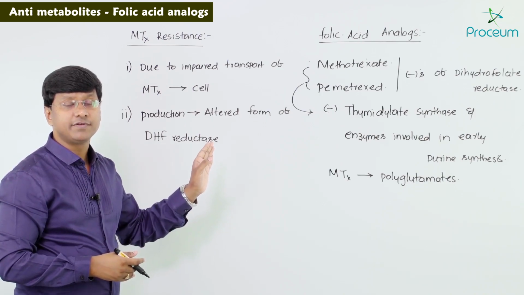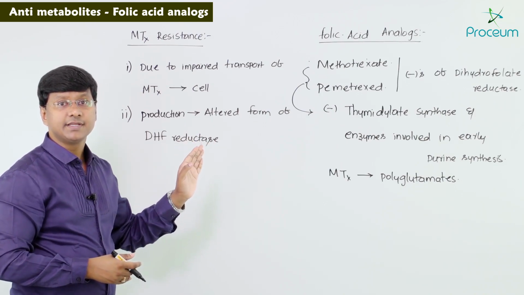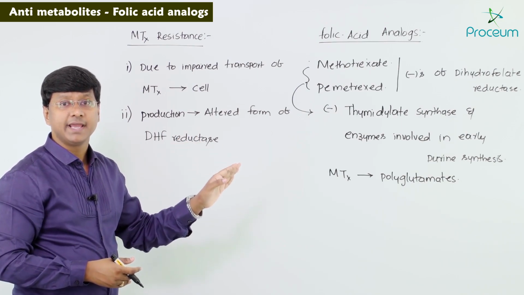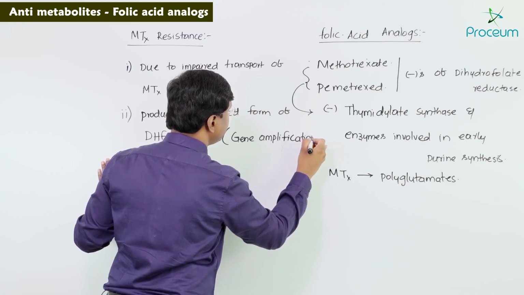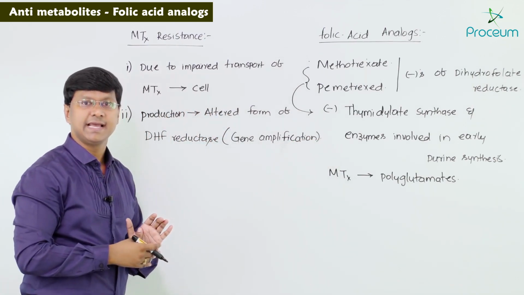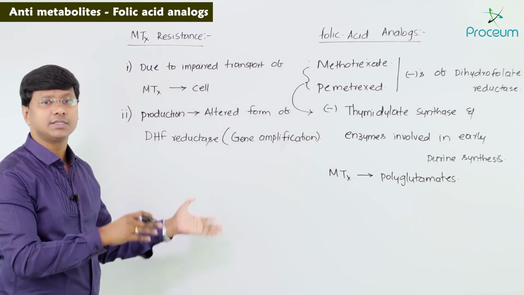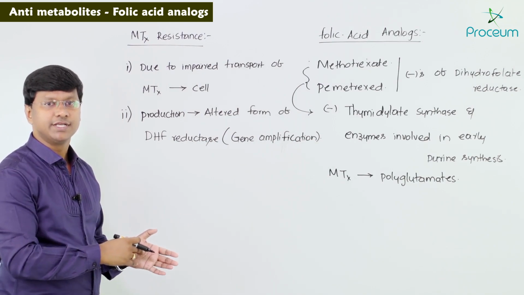This altered form of dihydrofolate reductase is formed by gene amplification or altered gene regulation.